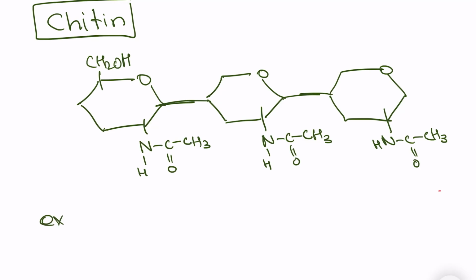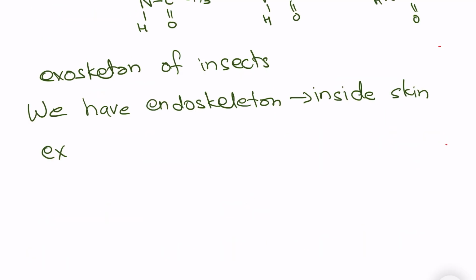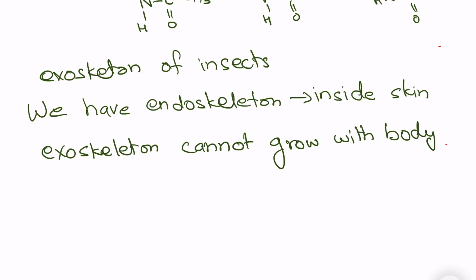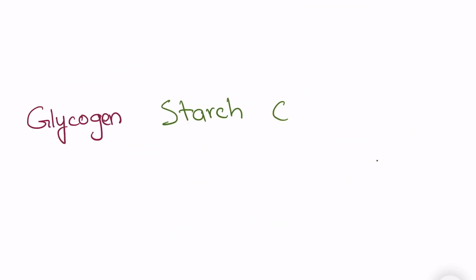Do you know what an exoskeleton is? We and other animals have an endoskeleton, which is present inside our skin, but insects have an exoskeleton, which is present outside their skin. It is also a little bit different from an endoskeleton. It does not grow with the body, so insects have to shed their exoskeleton from time to time in a process called molting. Now let's overview these four main polysaccharides.